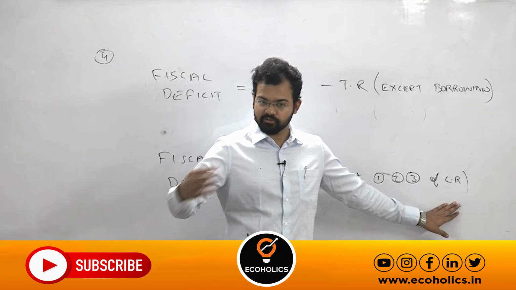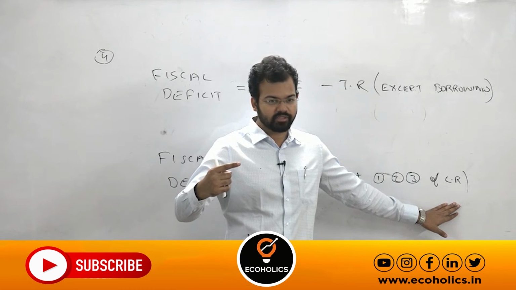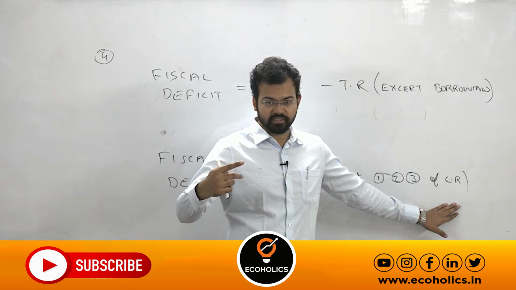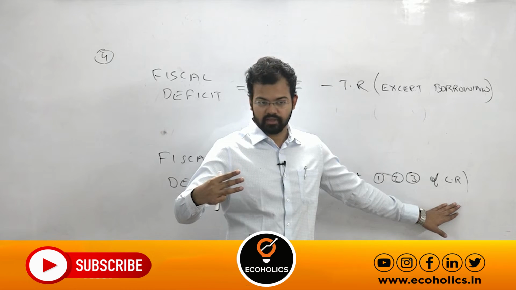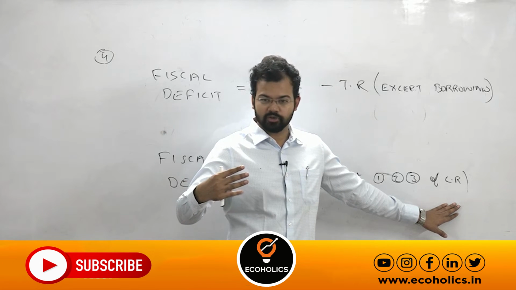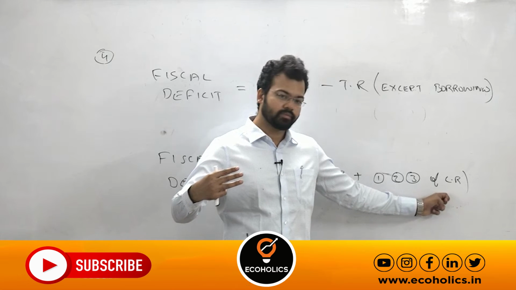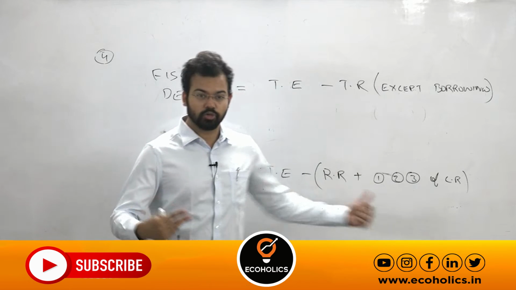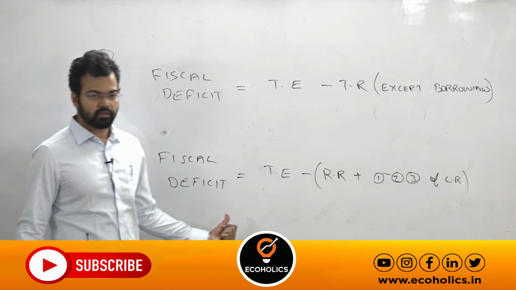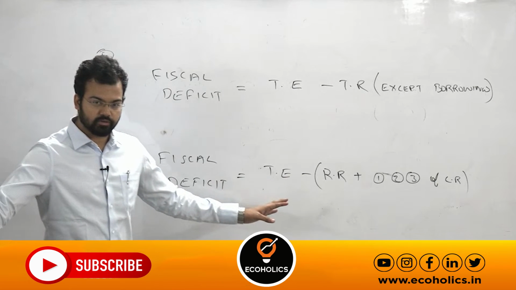If you remember, there are 4 items. First one was this investment receipt, second sale of asset, third one recovery of past loans, fourth one, so you cannot write borrowings because it shows borrowings. So this is also another formula.